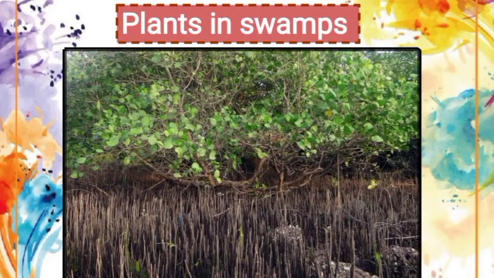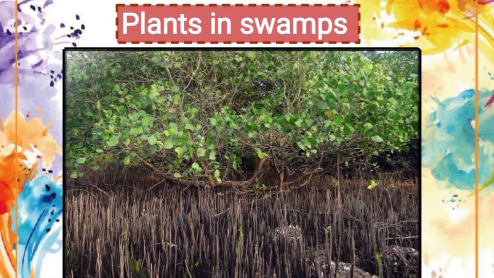Now next is plants in swamps. These have sticky soil which contains a lot of water. It becomes very difficult for plants to grow here because their roots cannot breathe, as you can see.